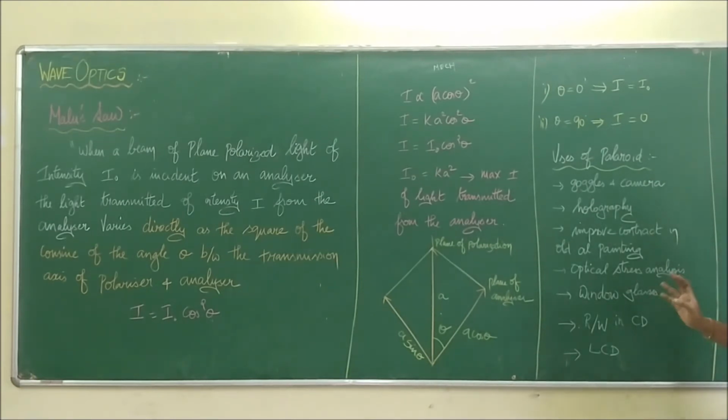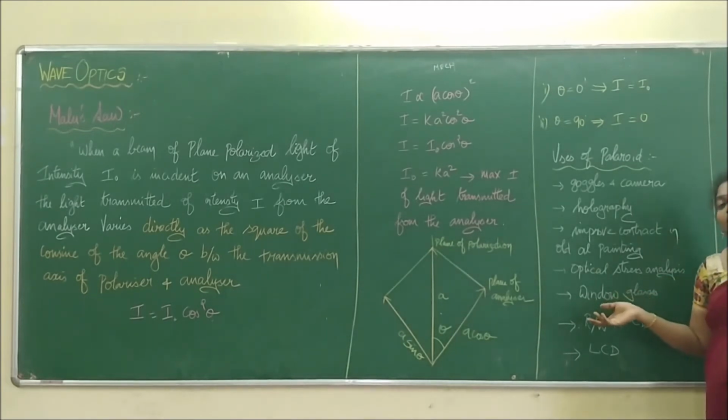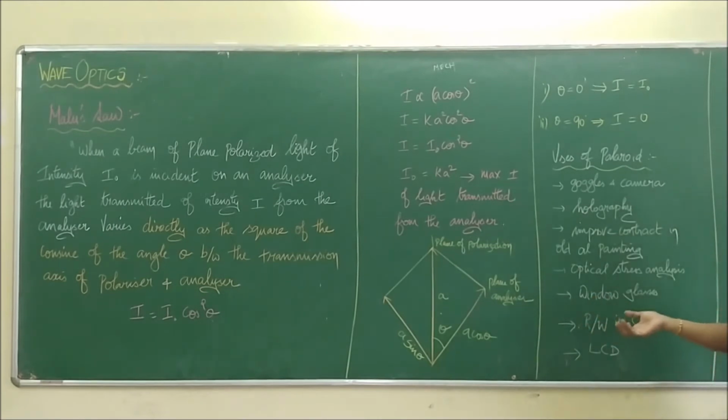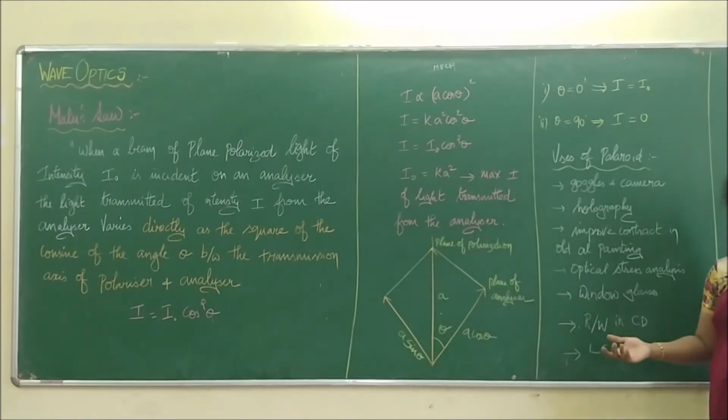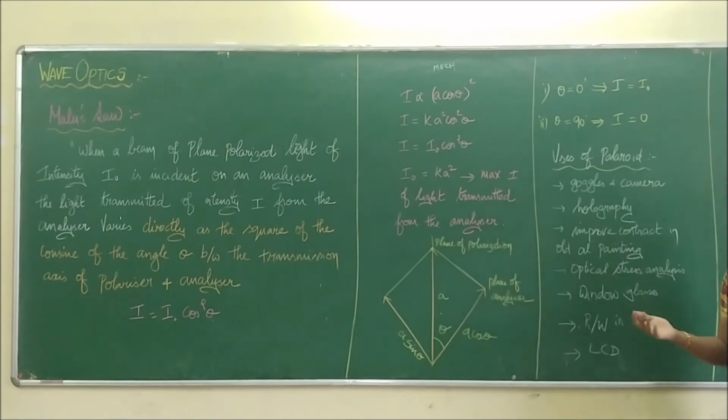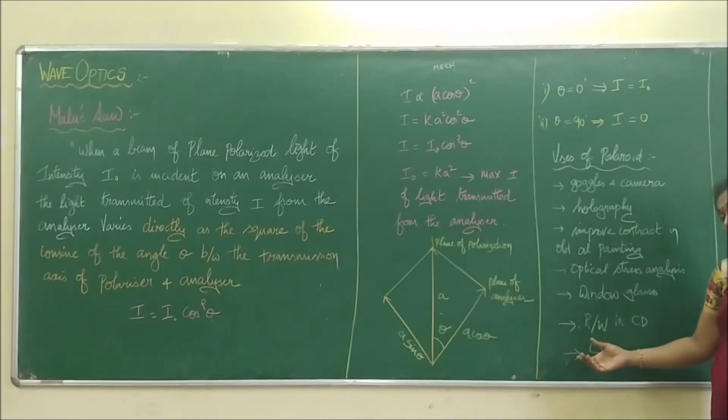And also it has been used in window glasses. We studied that, right? In our training windows, we use forward glasses to avoid sunlight entering more into it. So that type of thing is called what? Window glasses. And some forward laser beams have been used to read and write in CDs, compact discs. Right? So there are forward laser beams that can help me easily read and write in the CD disk. And there is a forward light produced in the liquid crystal displays.